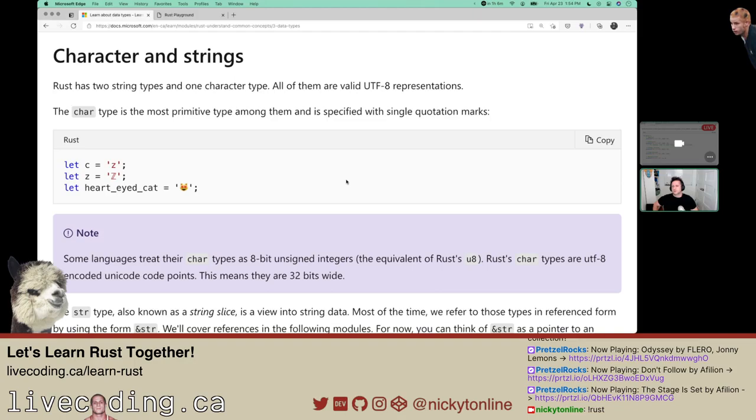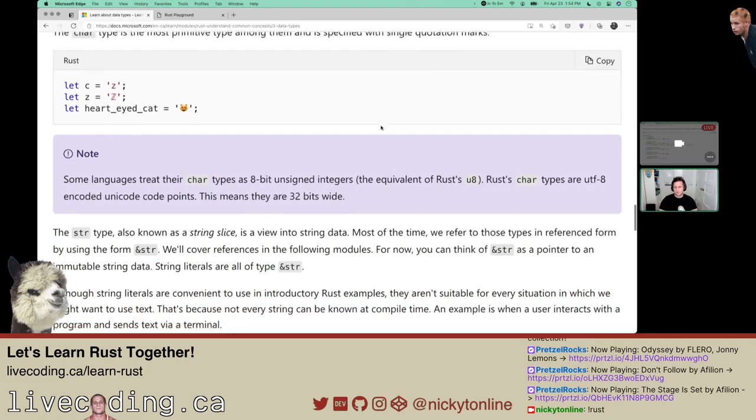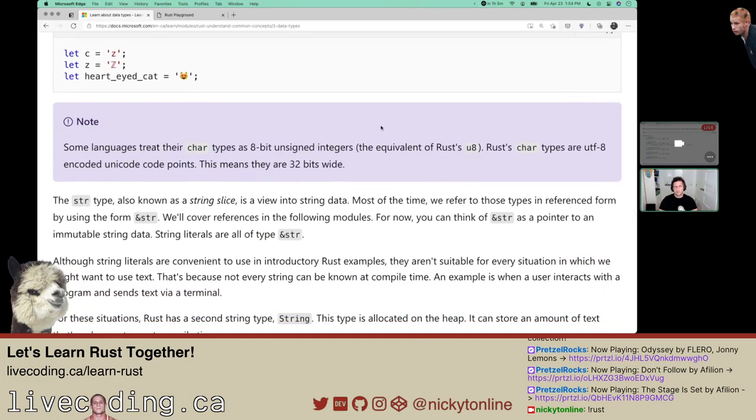Characters and strings. Rust has 2 string types and 1 character type. They're all UTF. Char type is the most primitive, and you need to use single quotes. In JavaScript, it doesn't matter, but I think when I was doing Java a bit in university, and I'm almost certain in C# you had to use single quotes for characters, but I can't remember.